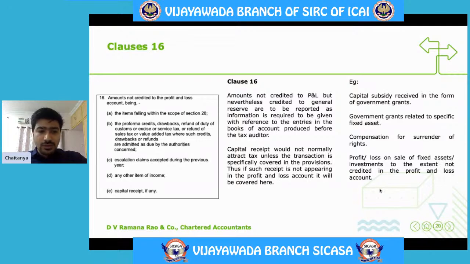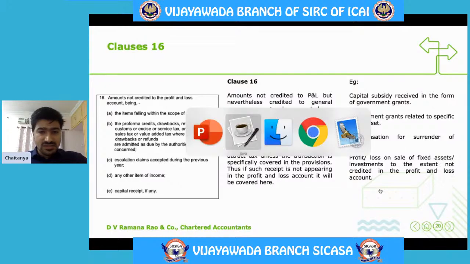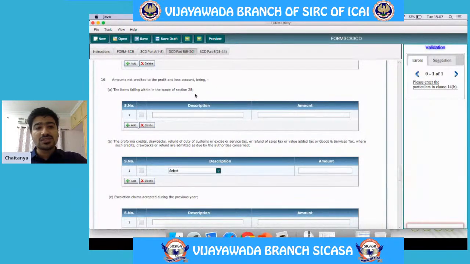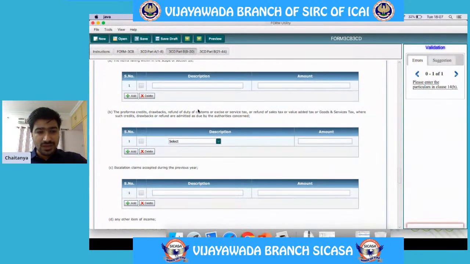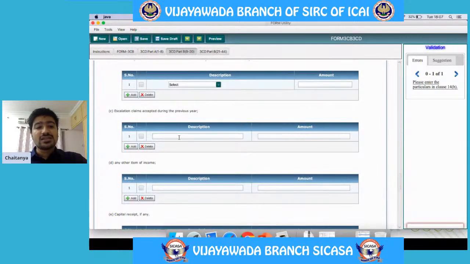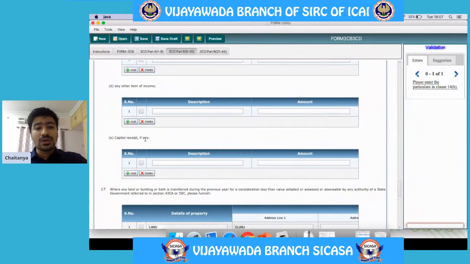But in this clause, we are supposed to mention the total consideration received against the sale of fixed asset or investment. We will see the clause now. Yeah, this is how the clause looks. In this particular 16A, as we have discussed, items falling under section 28 are supposed to be mentioned. Pro forma credits or duty drawbacks, etc. are supposed to be mentioned here. Escalation claims, any other income or capital receipt, etc. should be mentioned here.